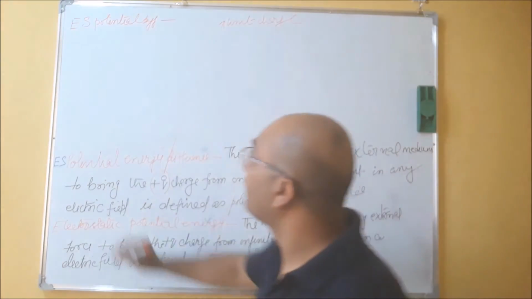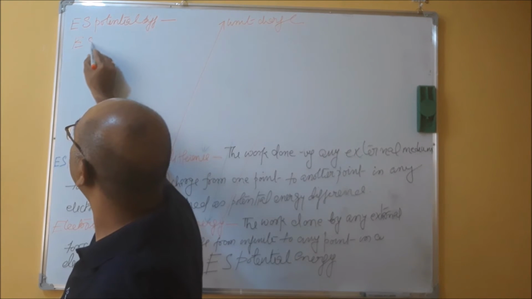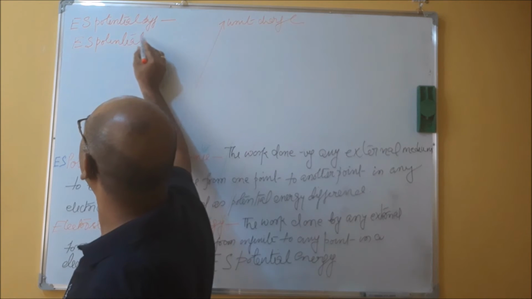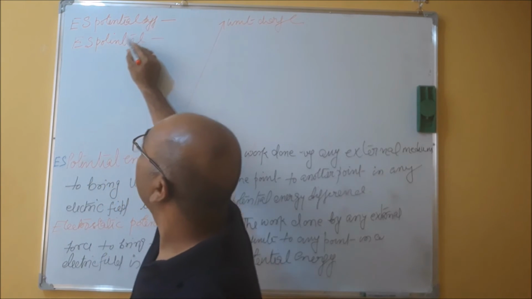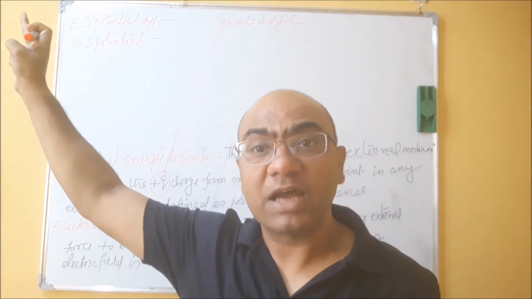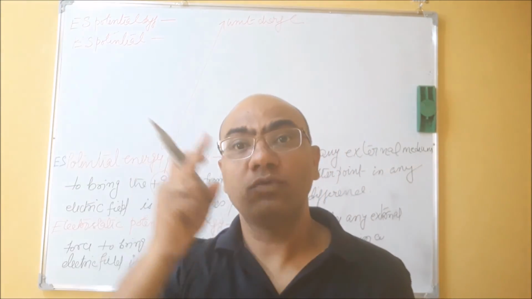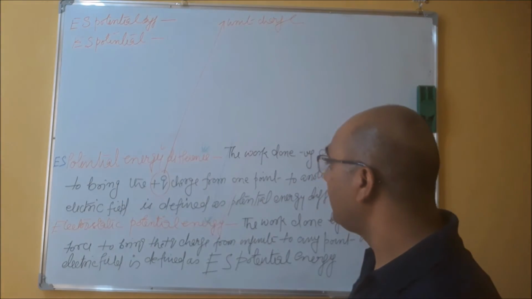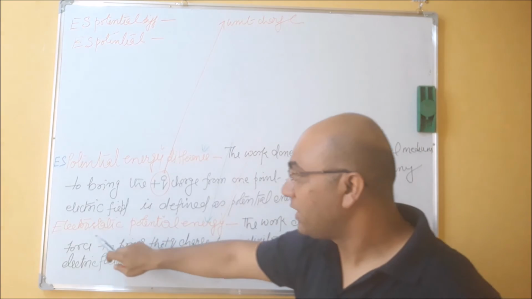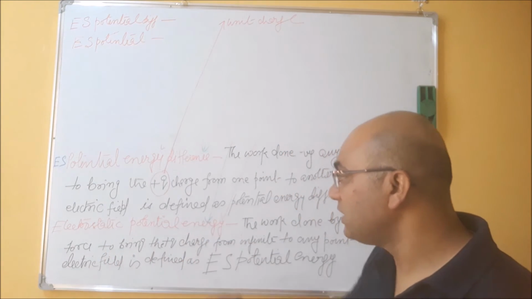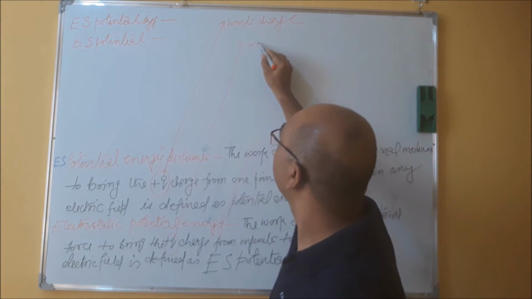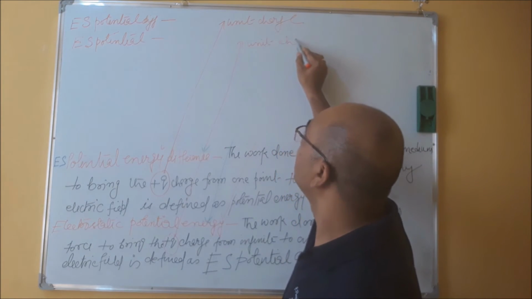In the same way, if I want to write the definition of electrostatic potential, I'll bring a unit charge particle from infinity to the point A, and the definition will be the same as that of electrostatic potential energy. The difference is that it would be unit charge only.